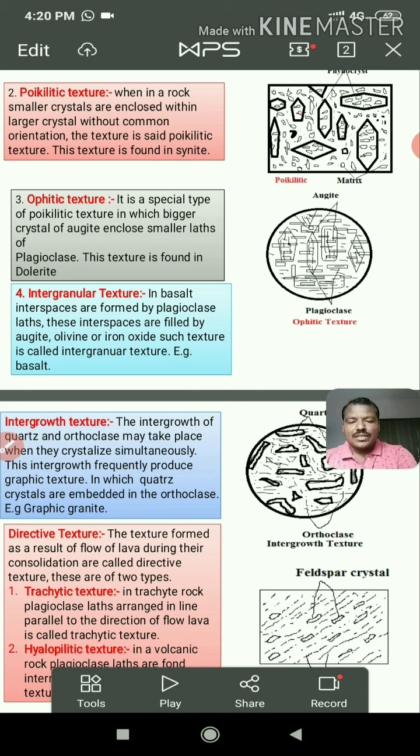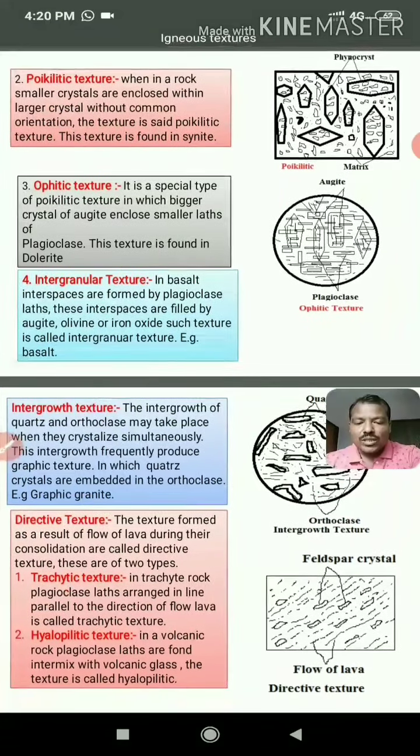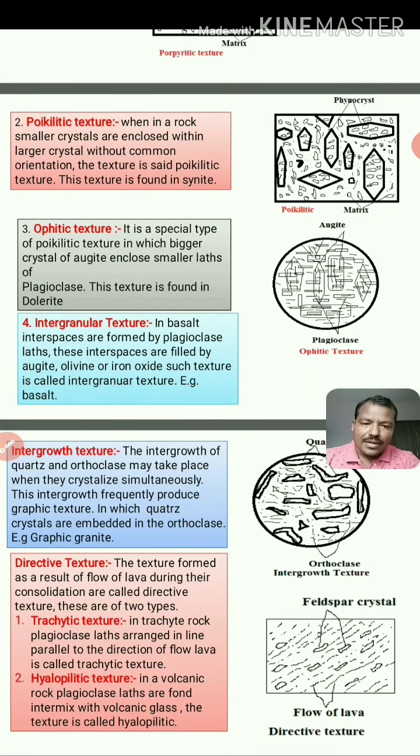Now the other one is the hyalopilitic texture. In volcanic rock, plagioclase laths are found which are intermixed with volcanic glass. Volcanic glass is formed because of the rapid cooling of lava, and in this glass the plagioclase laths are intermixed. Such a texture is called a hyalopilitic texture.